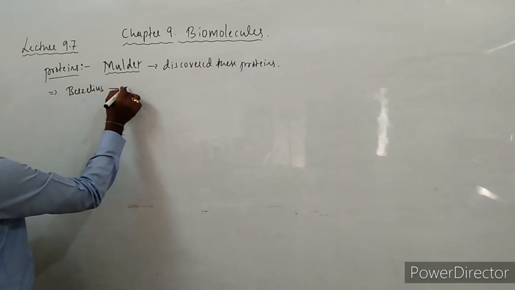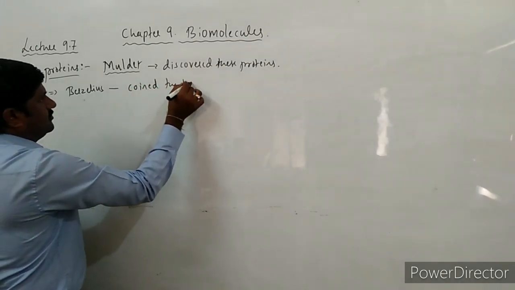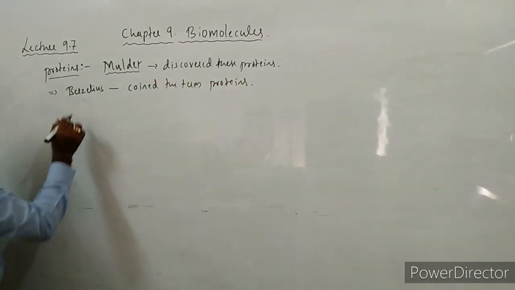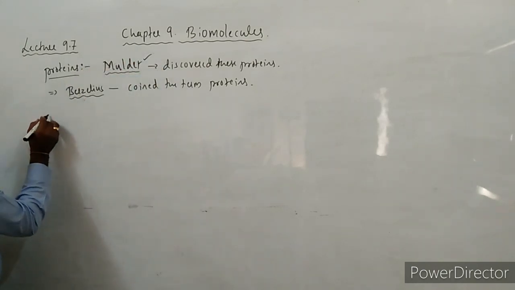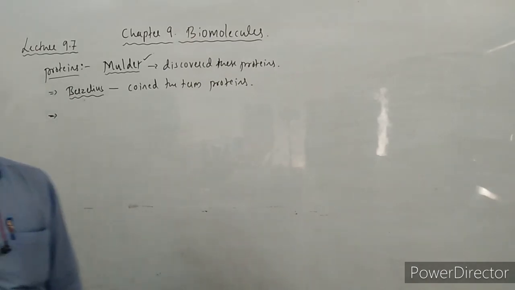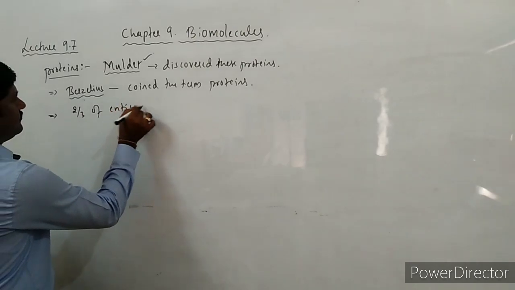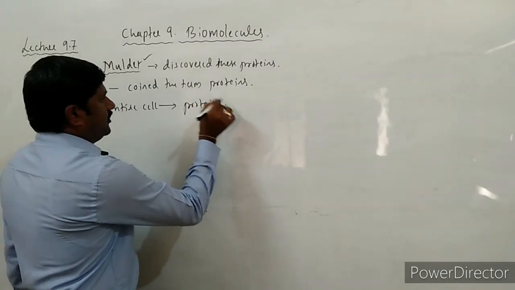Berzelius is the name of the scientist who coined the term proteins, right? Mulder discovered these proteins for the first time. And these proteins, totally, make up two-thirds of the entire cell. Two-thirds of the entire cell is made up of these proteins only.